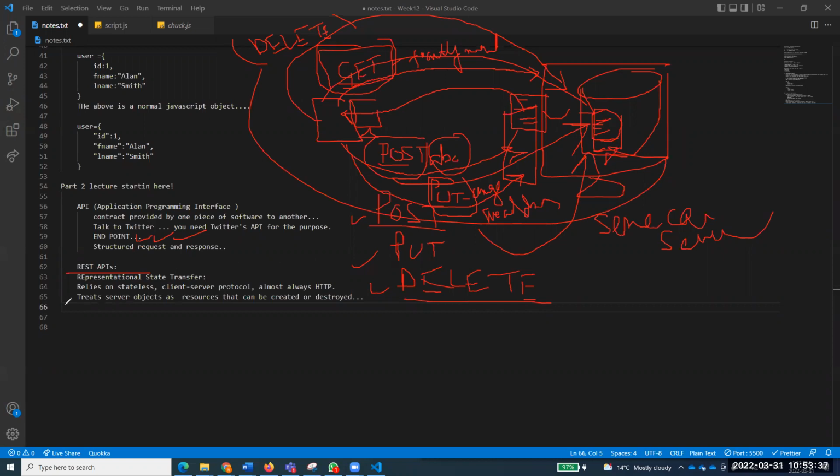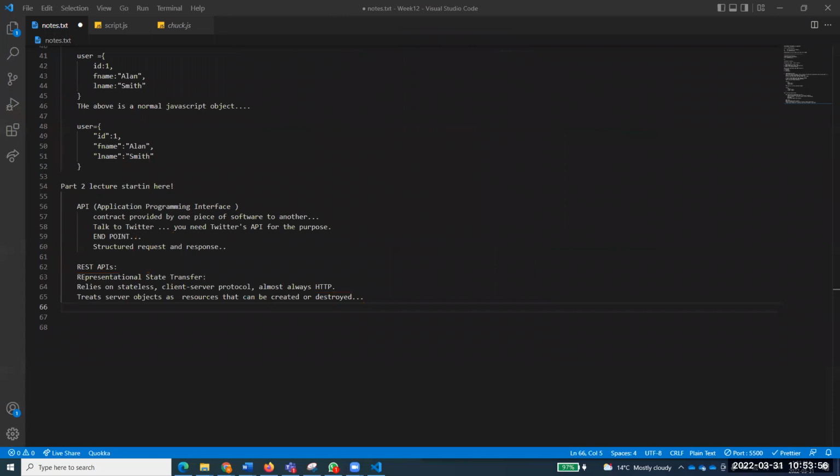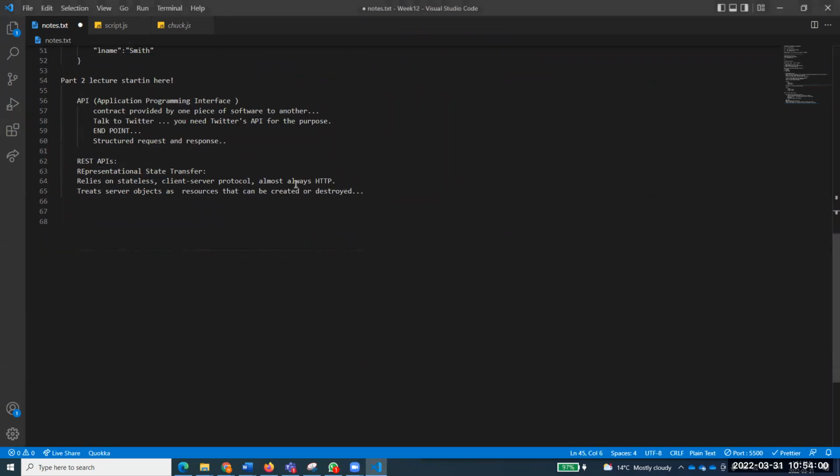So what is happening? It treats server objects as resources that can be created or destroyed. You have created a new faculty member, and now you have destroyed, for example, my record from that one. So you are using this REST API. So REST APIs typically do that. And there are some other points as well, but for the timing, this should be enough for our purposes. You understand what's going on? So this is called REST APIs.